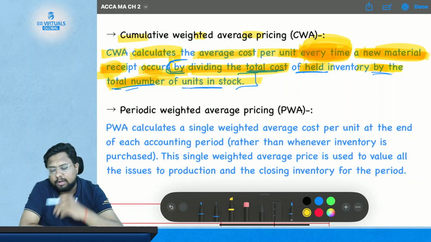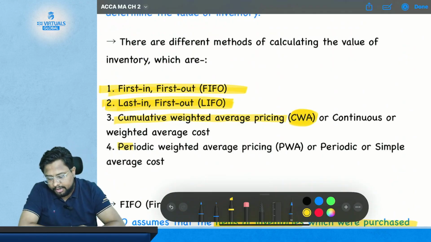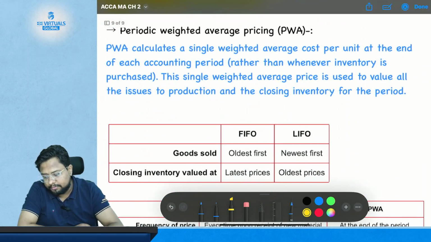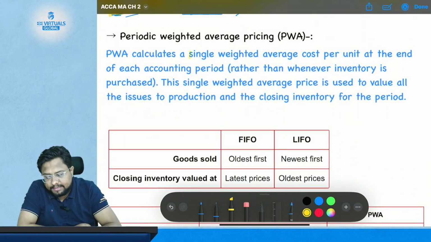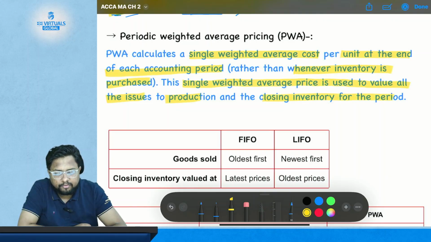Now comes the last method of inventory valuation, which is periodic weighted average pricing, PWA in short. Now see what this is all about. PWA calculates a single weighted average cost per unit at the end of each accounting period rather than whenever inventory is purchased or issued. The single weighted average price is used to value all the issues to production and the closing inventory for the period.